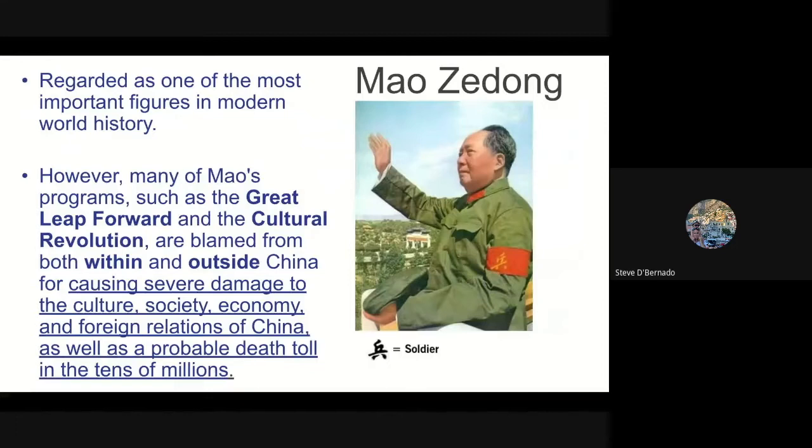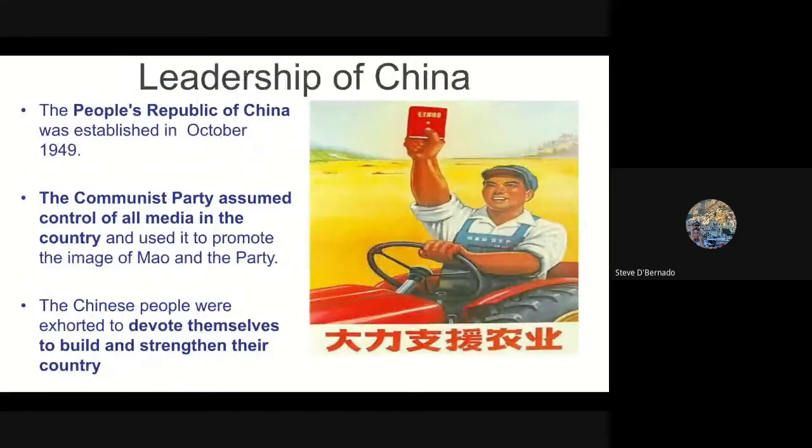Well, Mao Zedong was arguably regarded as one of the most important figures in modern world history because of the impact he had on Chinese society, one of the largest populations in the world, right? However, many of his programs, such as the Great Leap Forward and the Cultural Revolution, are blamed from within and outside of China for causing severe damage to the culture, society, the economy, and the foreign relations of China, as well as the probable death toll in the tens of millions, all right?